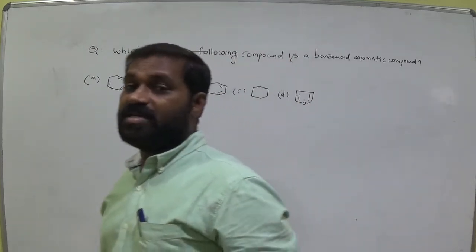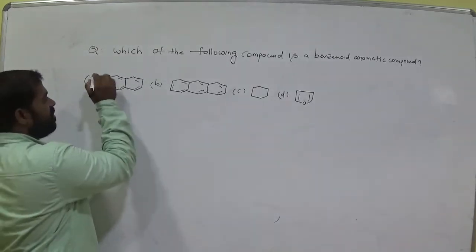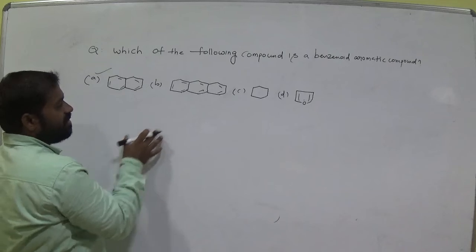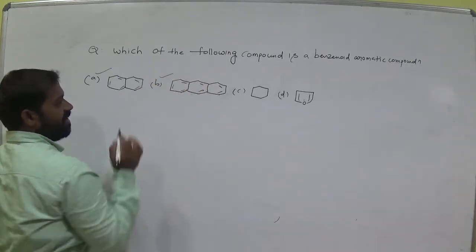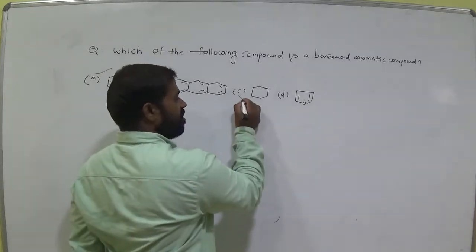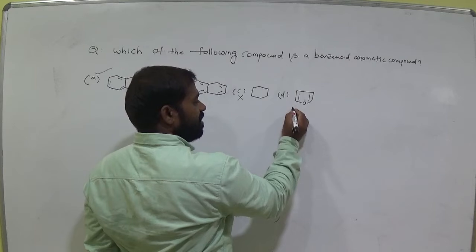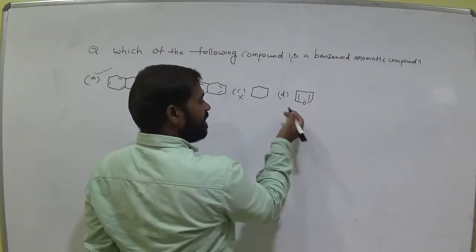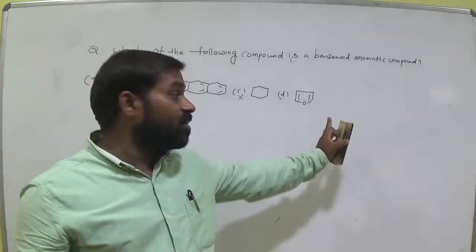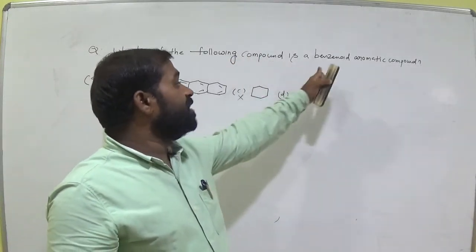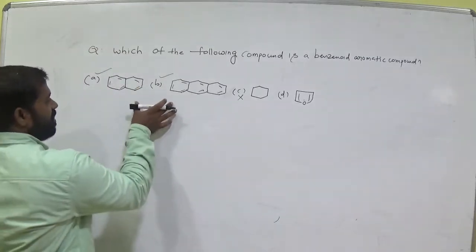Benzenoid aromatic compound, benzene ring it consists, must consist. So here is a benzene ring there or not? Benzene. So it is aromatic and benzenoid aromatic. Here benzene ring, all are in conjugation. It consists of a benzene ring, so it is a benzenoid aromatic compound. So it is not aromatic, no benzene ring and not aromatic. There is no conjugation. Here it is aromatic but no benzenoid ring. Am I right? Aromatic but not a benzenoid. There is no benzene ring. So here in the question, benzenoid aromatic means the compound must consist of a benzene ring. Okay, is it clear, ma? So now these two are the correct options.